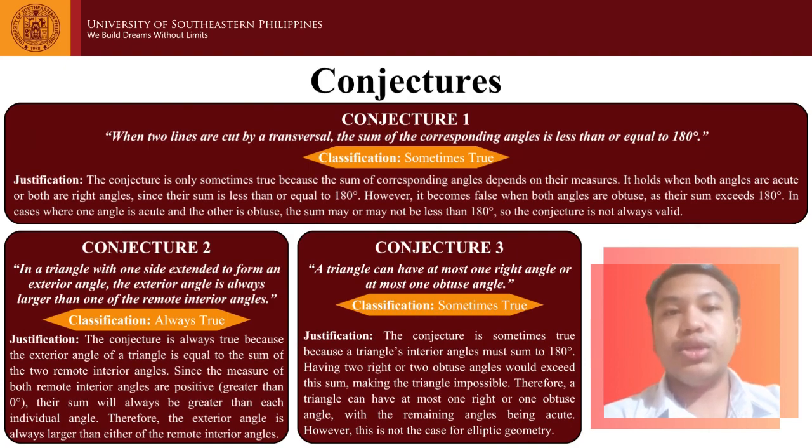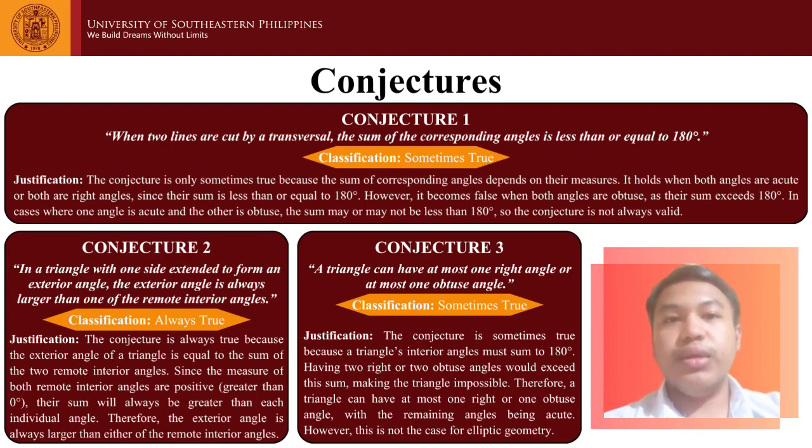However, this conjecture is not true if the corresponding angles are both obtuse angles, since the sum of two obtuse angles may exceed 180 degrees. Similarly, when the corresponding angles are acute and obtuse, their sum may exceed 180 degrees.